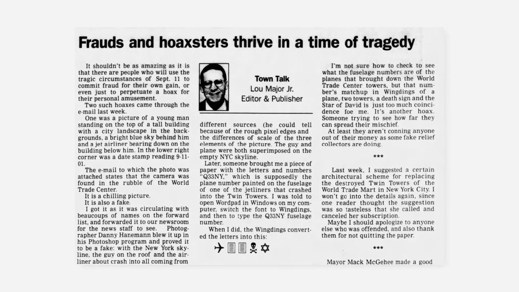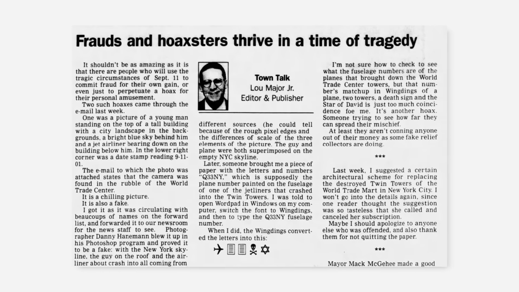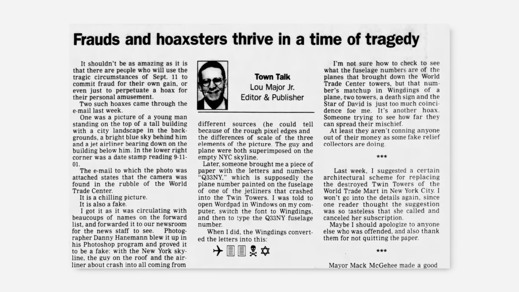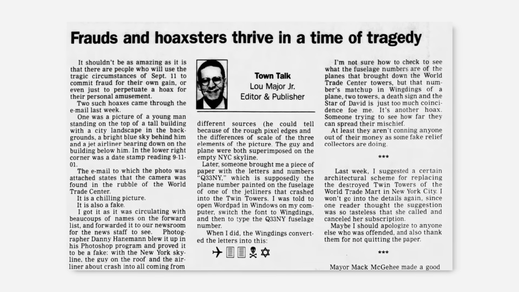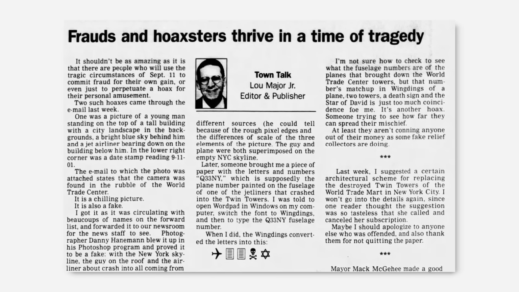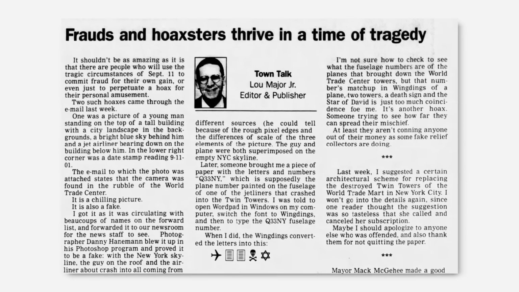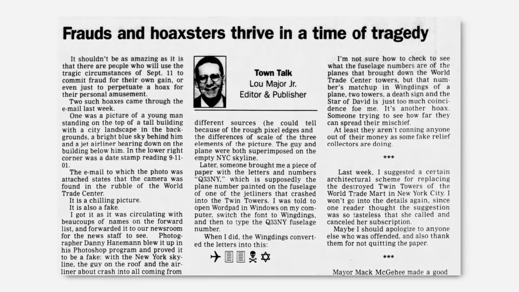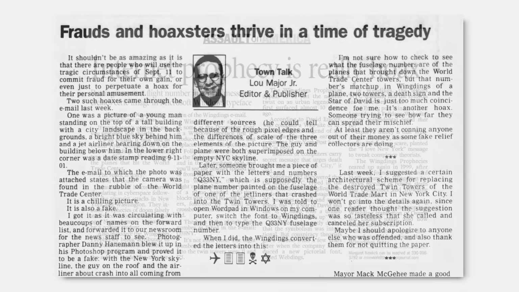Even so, they had no reason to really issue this statement if people only looked at the facts, rather than being reactive knobends. The claim that Q33NY was the flight or tail number of either of the planes that hit the towers was completely fabricated. It was a hoax designed to spread a new conspiracy, a new drama to propagate the web, not that people ever let factual inaccuracy get in their way.